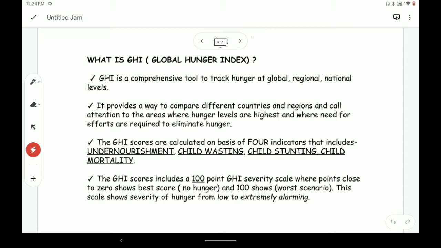For that, efforts are required to eliminate hunger. So the GHI's main aim is to eliminate hunger.